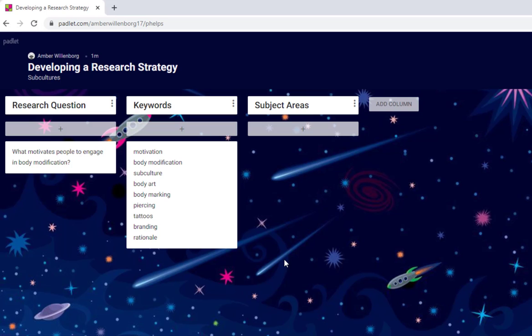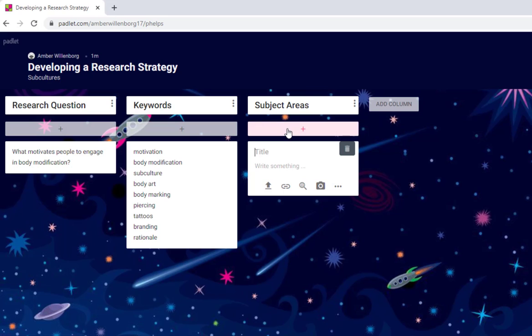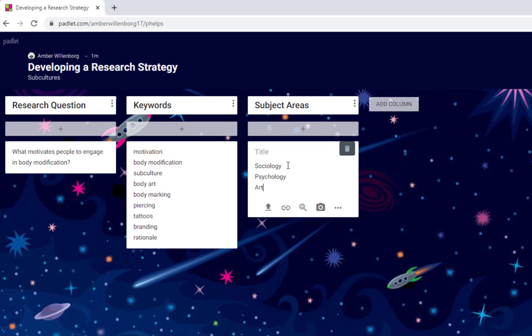Now that we have a list of keywords to help us search in the database, we need to think about subject areas. The library's resources are organized around academic subject areas, so you need to think about what subject areas might be relevant to your research topic. What kinds of researchers are writing about body modification or motivations for participating in subcultures? We might think of sociology, the study of human behavior, psychology, the study of mind and behavior, or even art, since body modification can be considered a form of art.